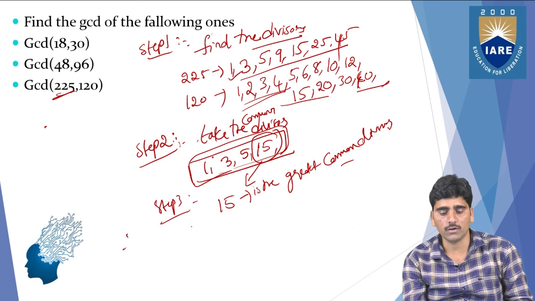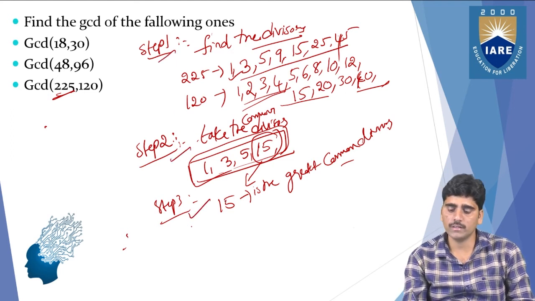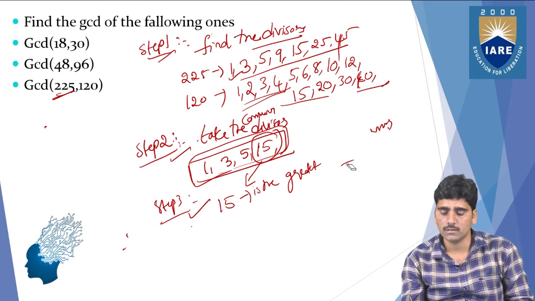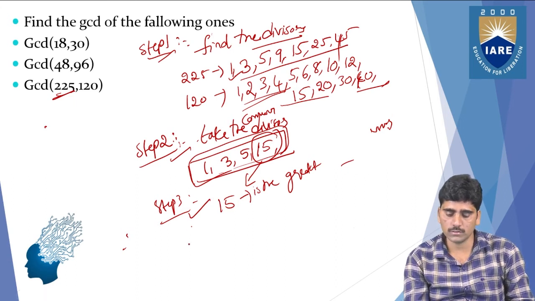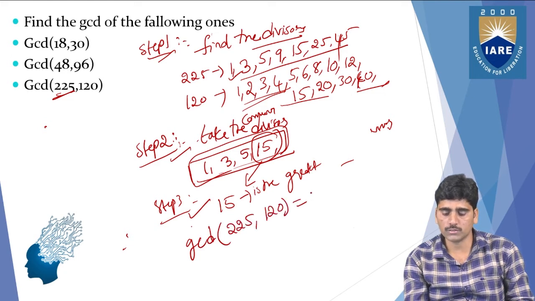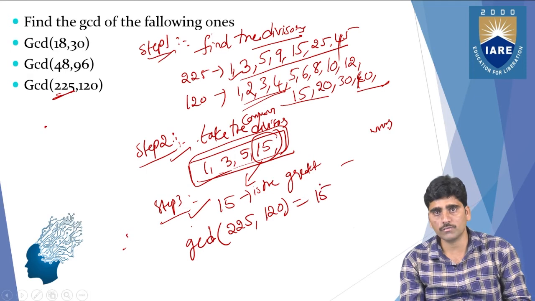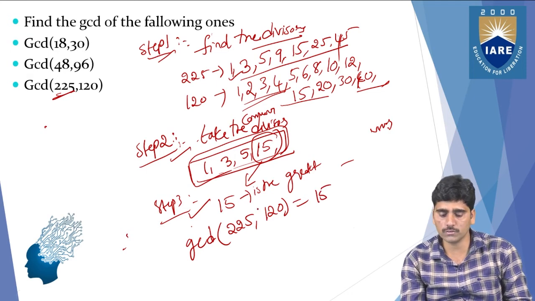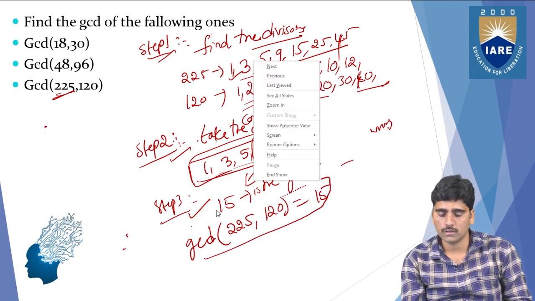So you can follow these steps: step 1, step 2, step 3. So finding the GCD, you can write like this also. GCD of 225, 120 equals 15. Like that we can write it.